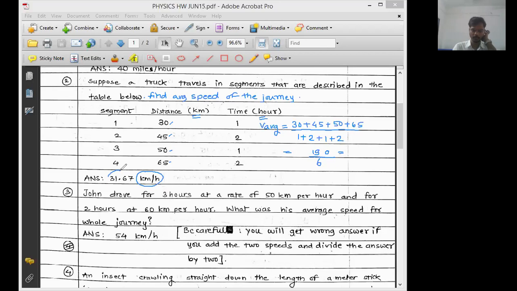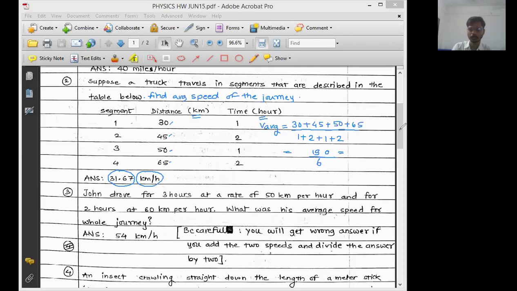Check whether it is 31.67 or not. Sneha, tell me. Yes, it is 31.67. You do the calculation once again. Everyone shall do the calculation once again, because I want you to get familiar with the calculations. Okay, all of us have to get familiar with the calculations. So even if you have done this calculation before, do it again and make sure that you get the answer as fast as possible. Okay, within 10 seconds you should get the answer. Done? Sneha, tell me. Yes? Okay, good.